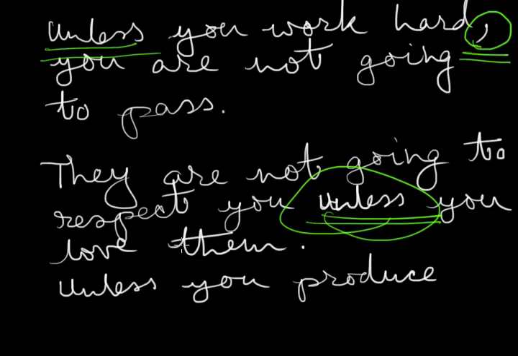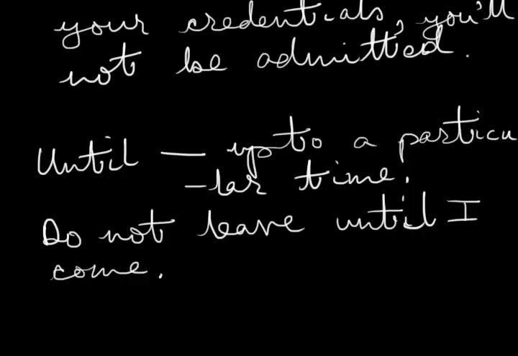Let us take the next example. Unless you produce your credentials, you will not be admitted. Again, look at this comma over here. So if you do not produce your credentials, you will not be admitted. We have begun the sentence with unless, and that is why we have given this comma over here, which is absolutely essential. Please do remember this. If you begin a sentence with unless, which is a negative precondition, we'll have to use this comma at the end of the clause.